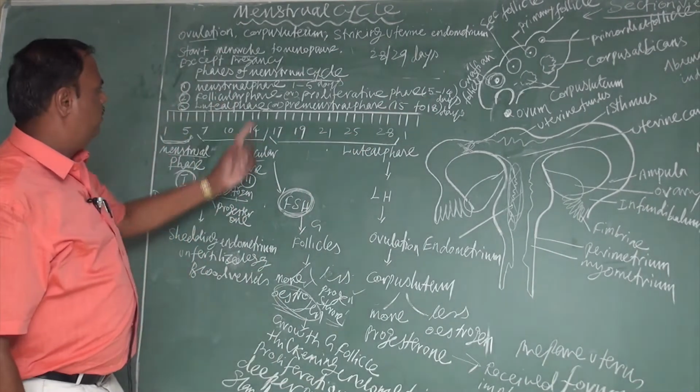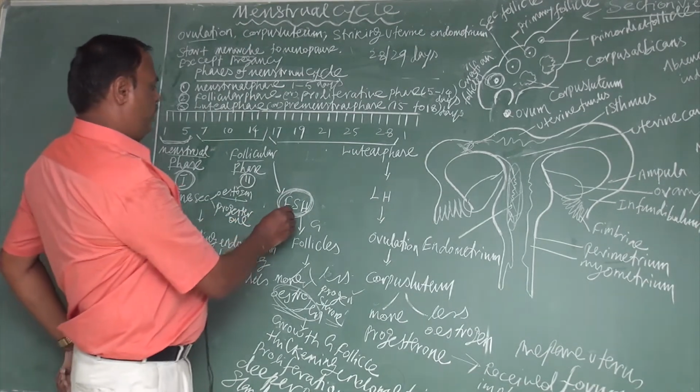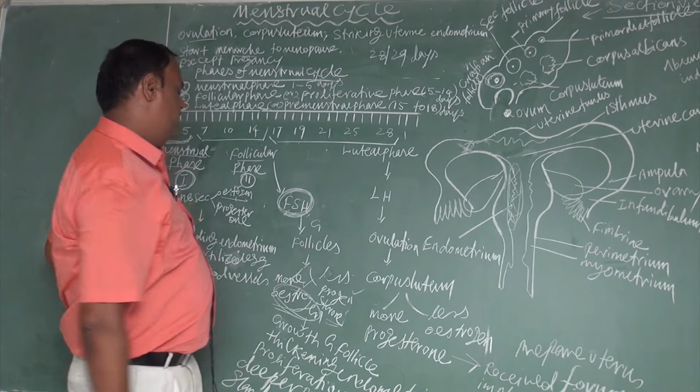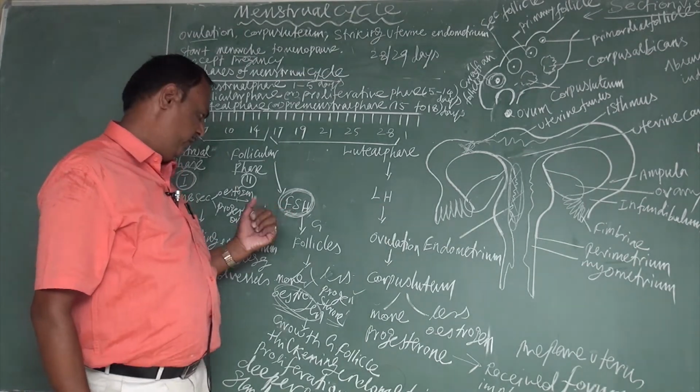During the follicular phase, the hormone FSH, follicle stimulating hormone, is secreted from the anterior pituitary gland, the adenohypophysis.